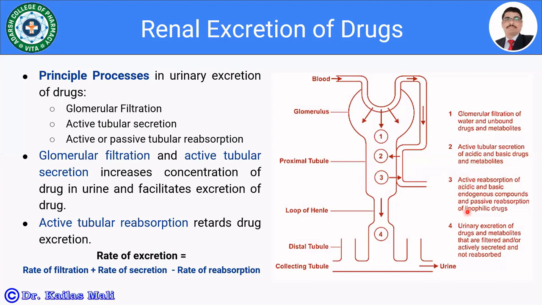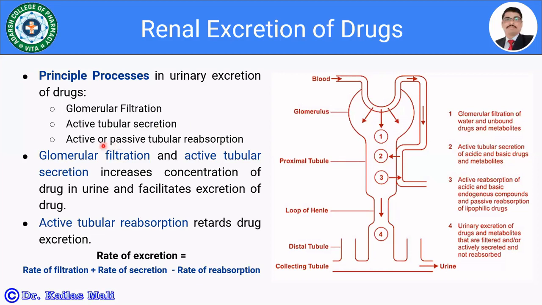So there are three principal processes involved in the renal excretion of drug: glomerular filtration, active tubular secretion, and active or passive tubular reabsorption. The glomerular filtration and the active tubular secretion increase the excretion of the drug and thereby decrease the elimination half-life of the drug.